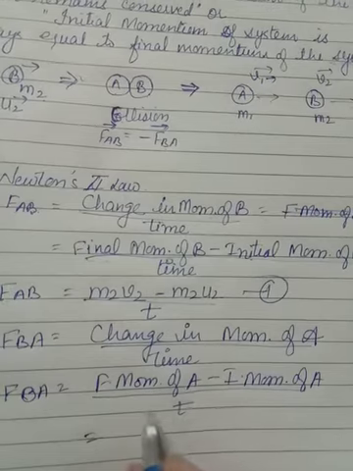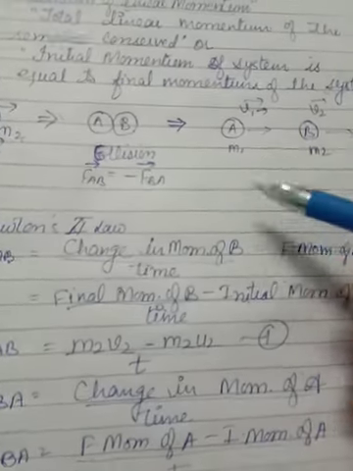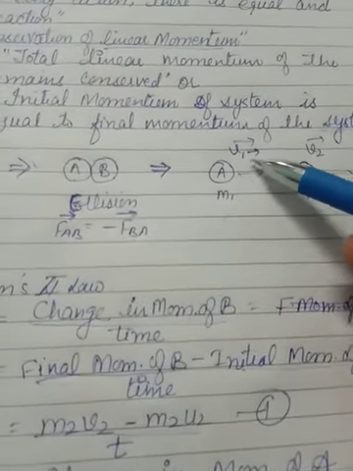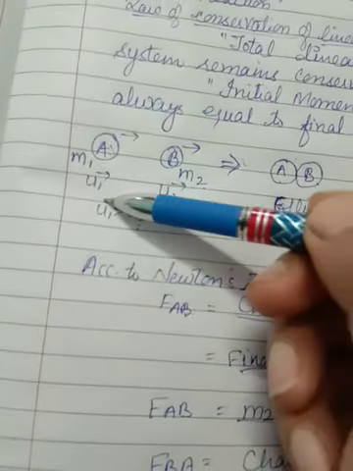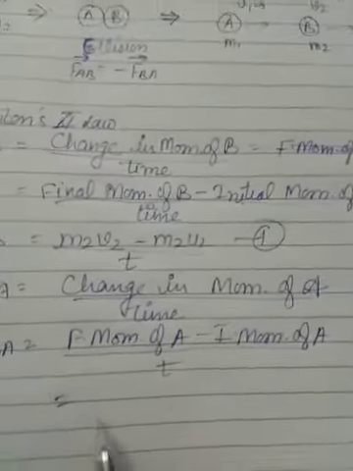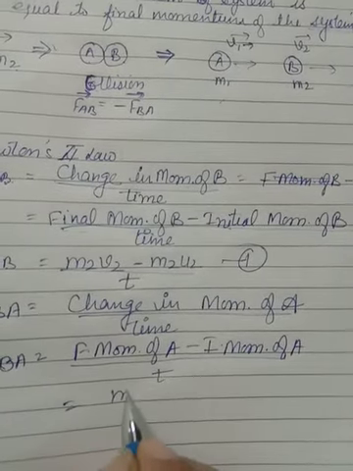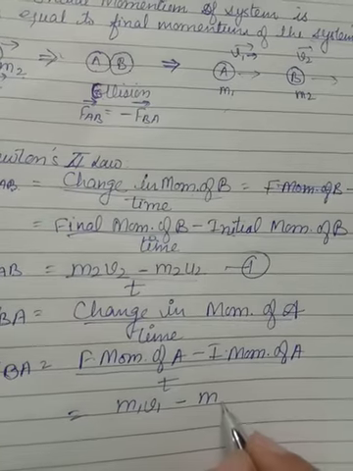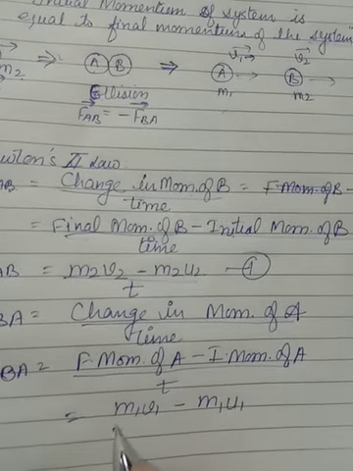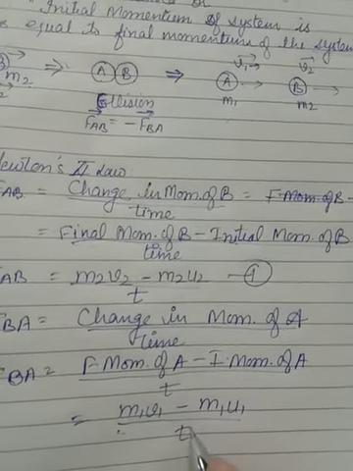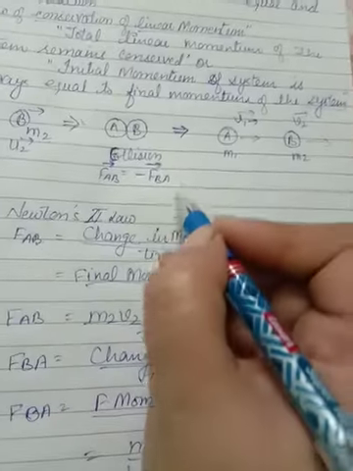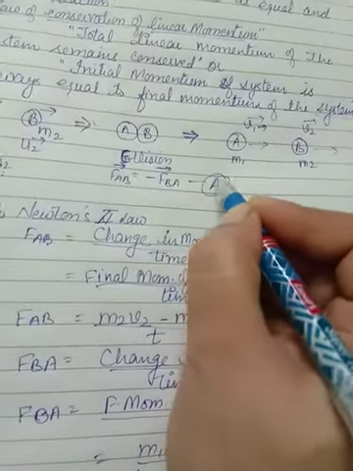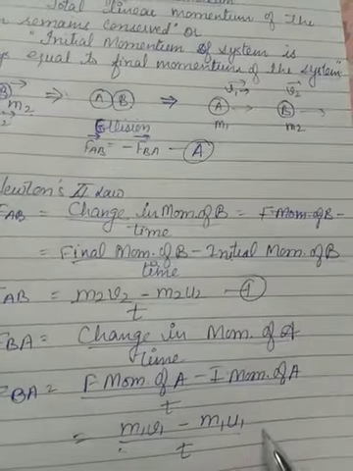So it will become final momentum of A. See, final momentum of A will be equal to mass into velocity, m1 into v1, and initial momentum will be equal to m1 into u1. So final momentum of A will be m1 v1 minus m1 u1 upon t. Okay, so suppose I take this as equation A, this one as 1 and